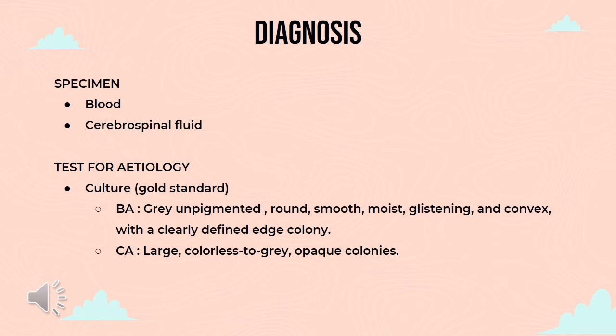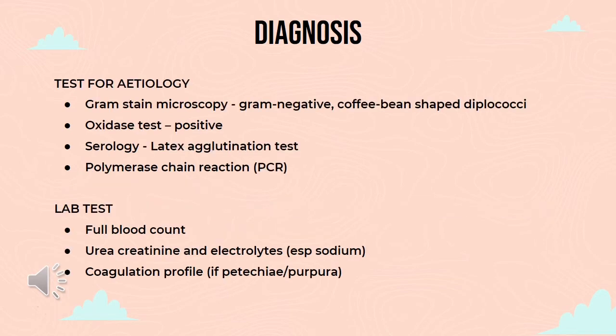Typically, cultures are done on the blood agar or chocolate agar. So on the blood agar, they will form grey, unpigmented, round, smooth, moist, glistening and convex with a clearly defined edge colony. Meanwhile, on chocolate agar, large colourless to grey, opaque colonies will form. Other than that, a presumptive diagnosis of meningococcal meningitis is often made by doing a gram stain where the result would be gram-negative, coffee bean-shaped diplococci.